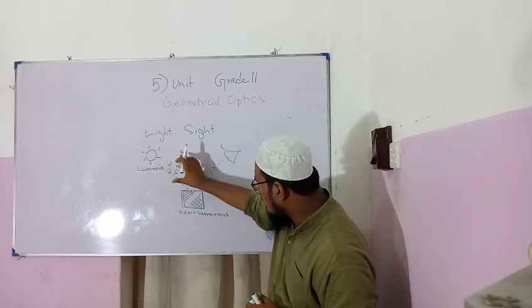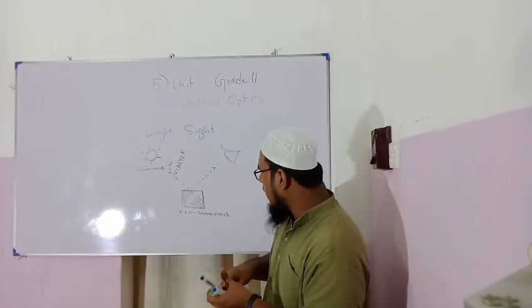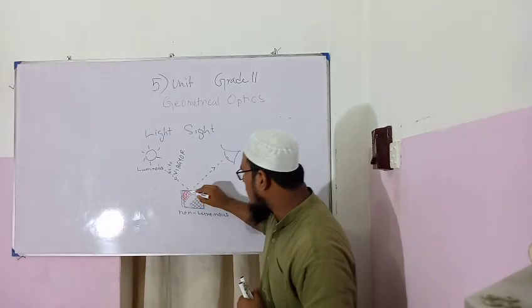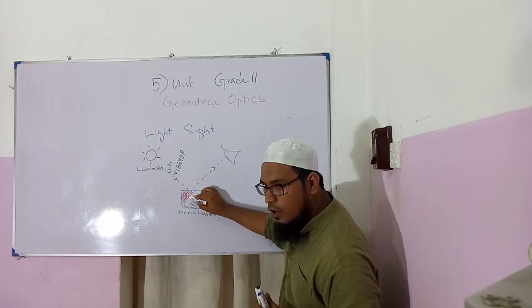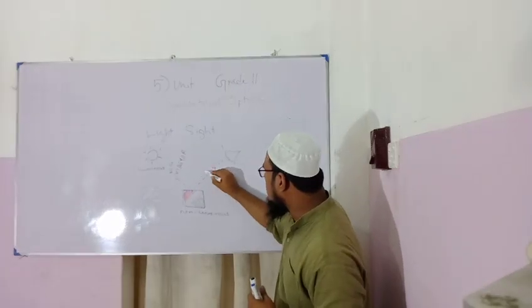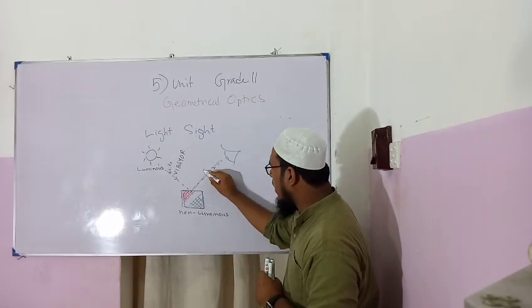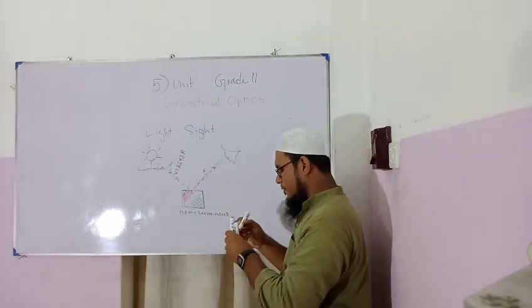All this VIBGYO color falls on this object, and at this point, because of this red pigment, all the other colors are absorbed and red light is reflected back. Therefore, you can see it as red.